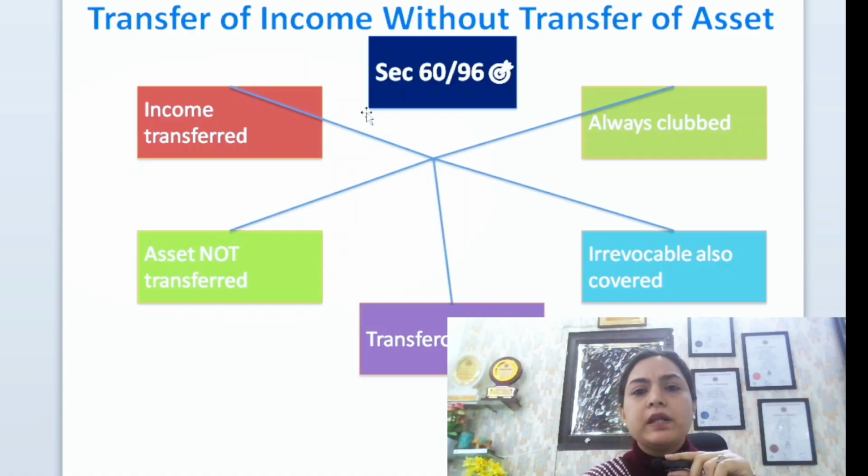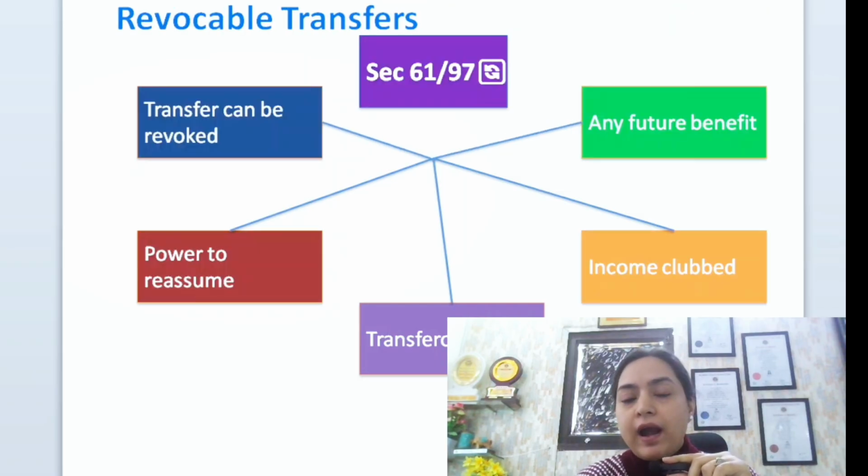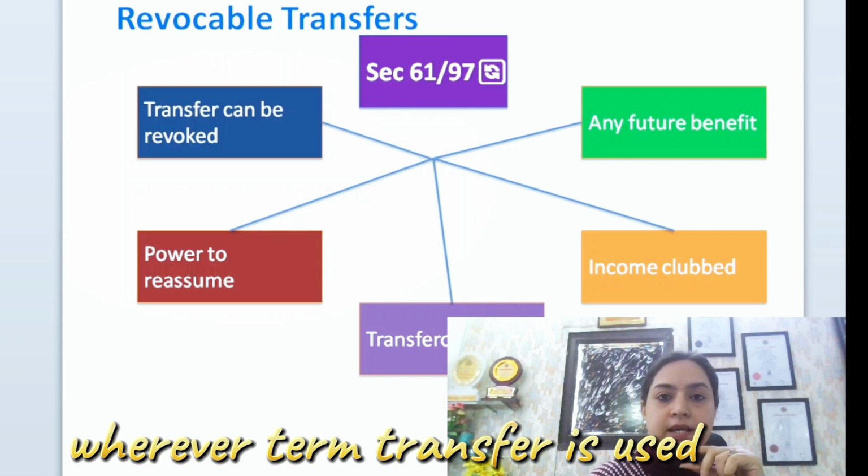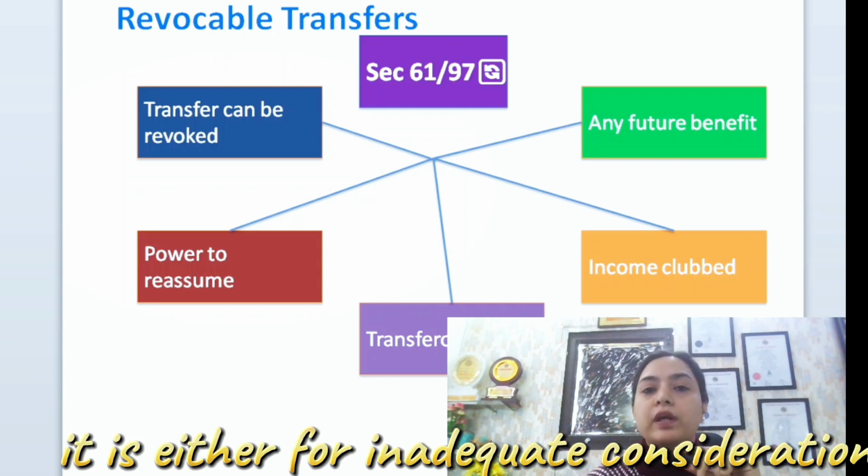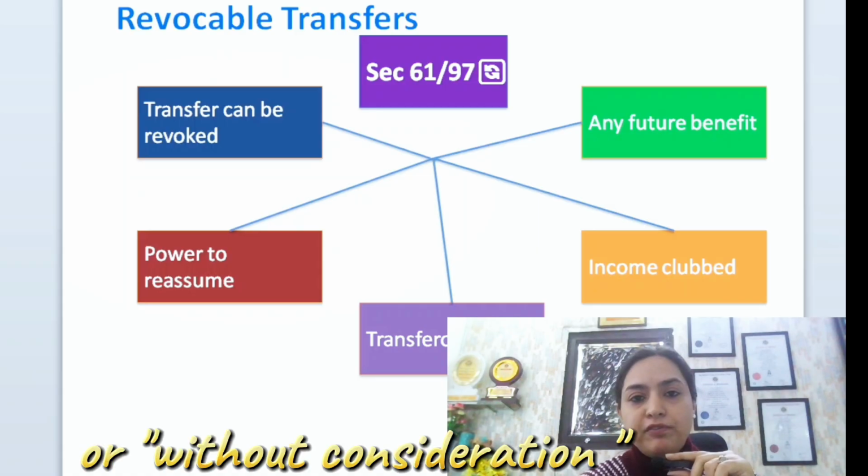To understand the meaning of revocable and irrevocable, we have to come to section 97 of ITA 2025. So earlier for clubbing of income, sections 60 to 65 were there to incorporate all the provisions relating to clubbing of income. Now the sections as per Income Tax Act 2025 are 96 to 100. So sections 96 to 100 will be incorporating all the provisions relating to clubbing of income.